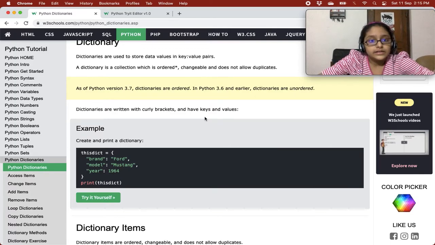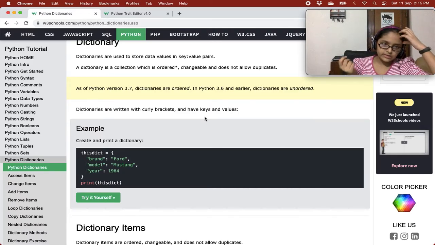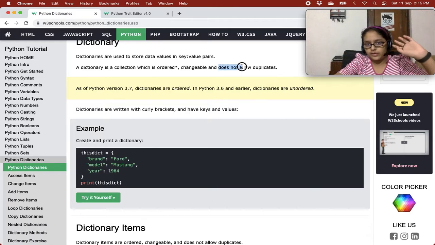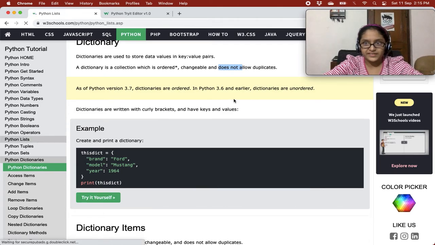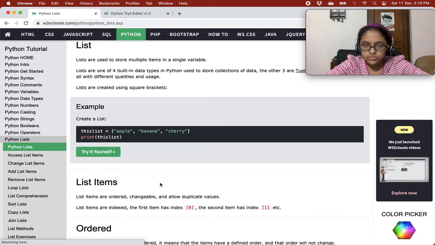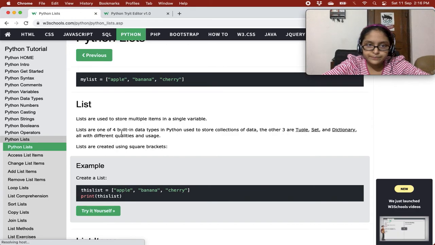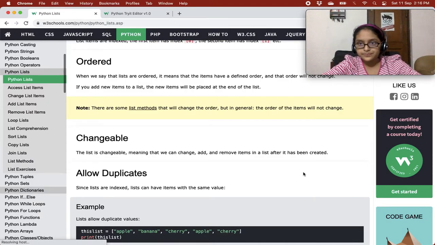A dictionary is a collection which is ordered, changeable, and does not allow duplicates, just like list. There are many differences, but it's basically like list, only dictionaries do not allow duplicates. But lists do allow duplicates. Let's revise our lists. Allow duplicates, right? Okay. Now let's go on.